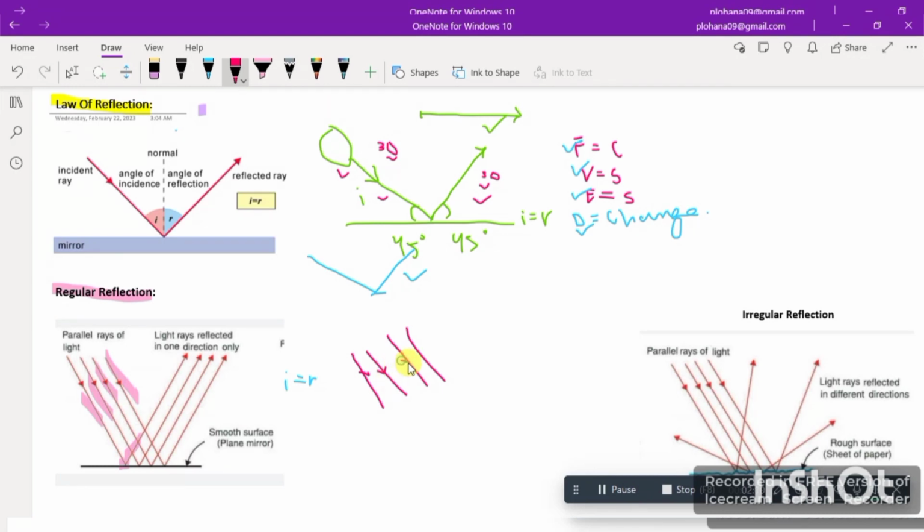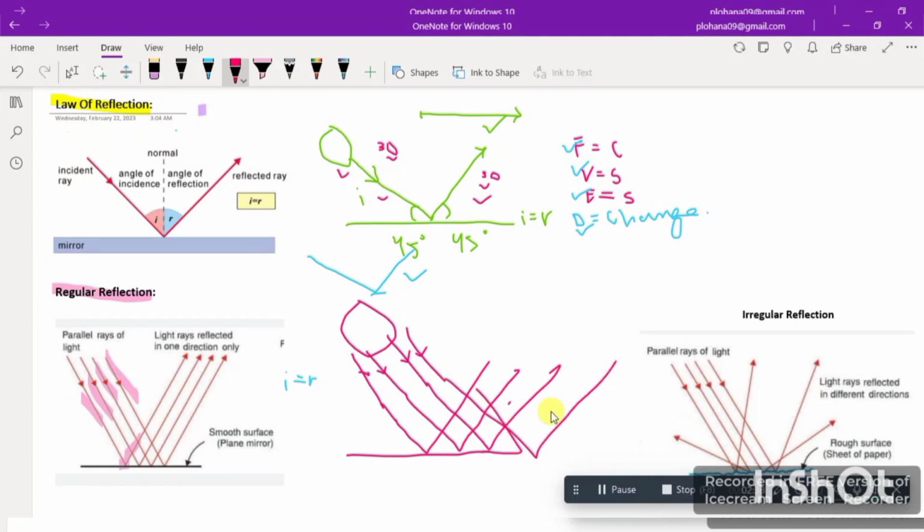These are all the rays, and here I have a very flat and smooth surface. When the rays hit this surface, they reflect back. This is also reflecting back, and this is also reflecting back.